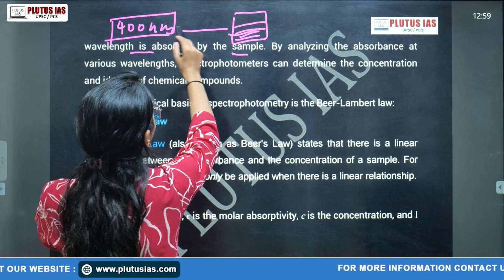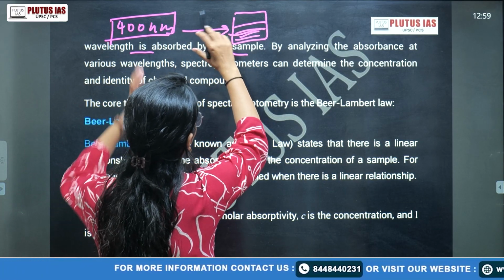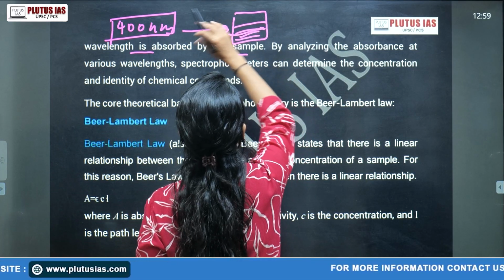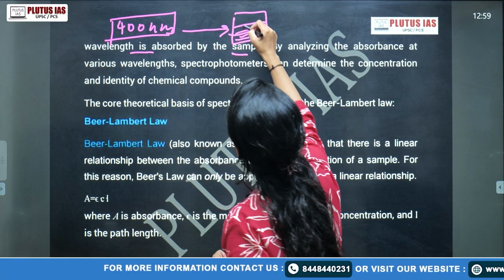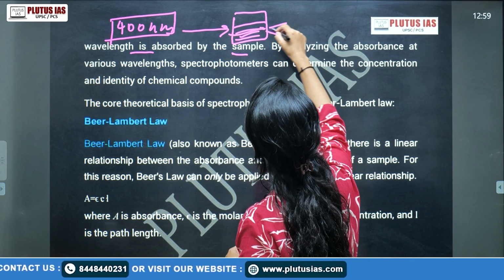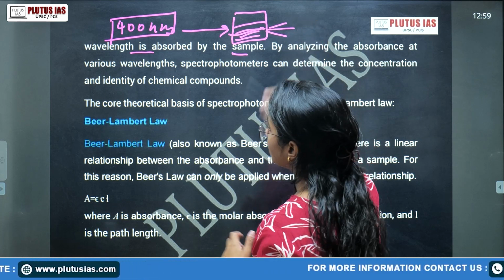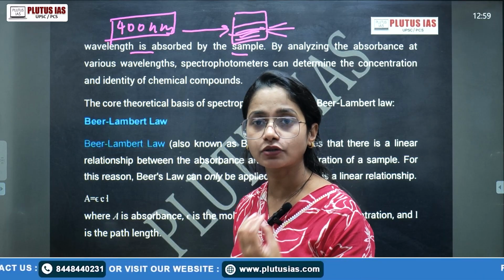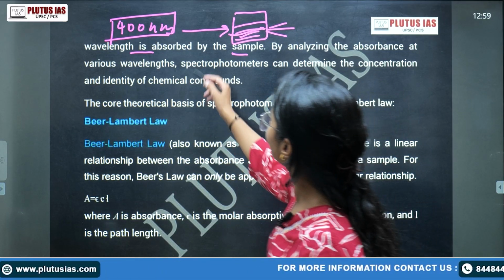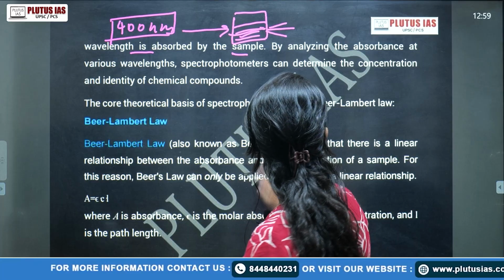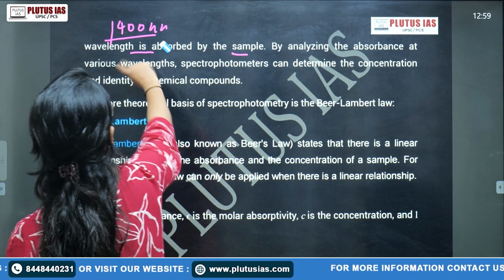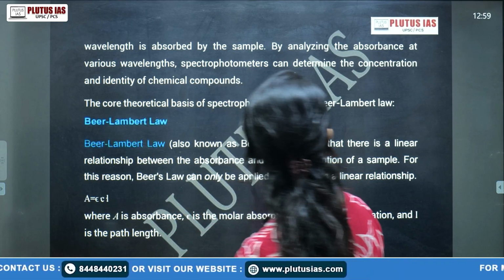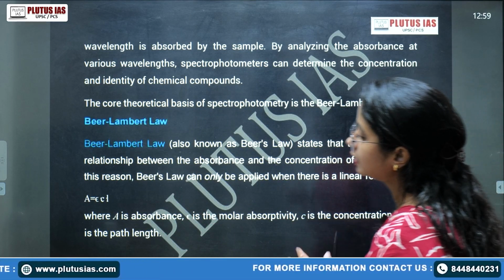Okay, so if light of a certain wavelength falls on the substance or material, after absorption some portion of this light is absorbed by the material, and the emerged light may differ in wavelength. That is the core concept of spectrophotometry. The wavelength is absorbed by the sample. By analyzing the observations at various wavelengths, spectrophotometry can determine the concentration and identity of a chemical compound.